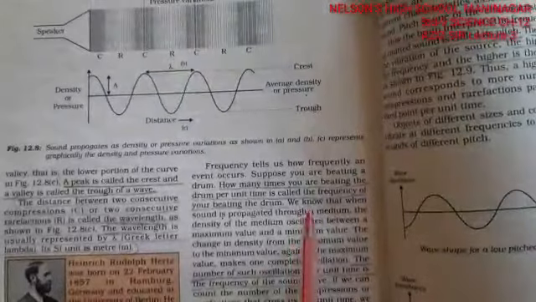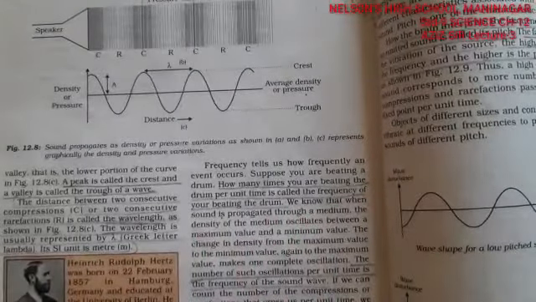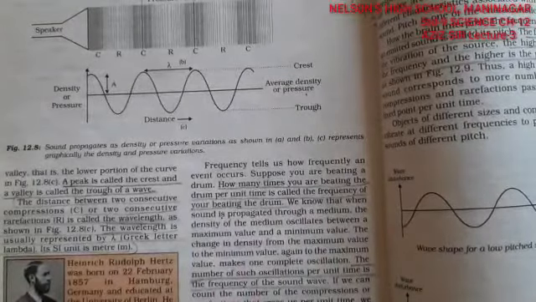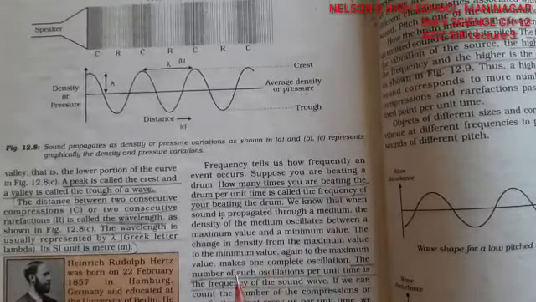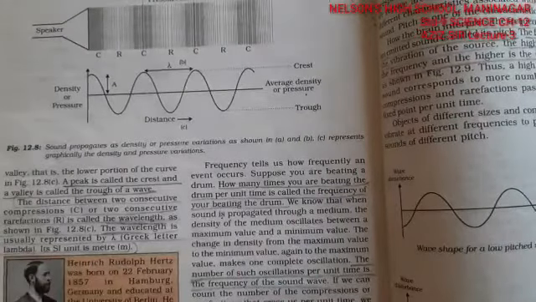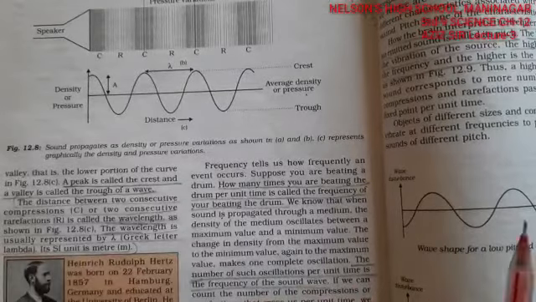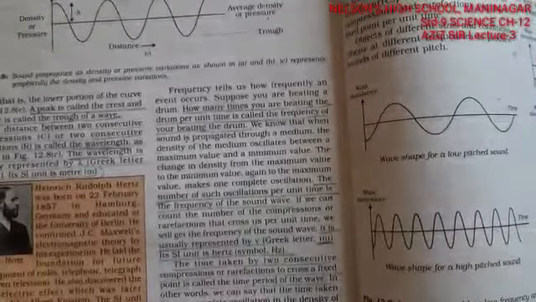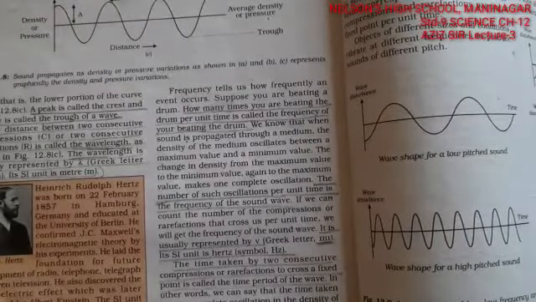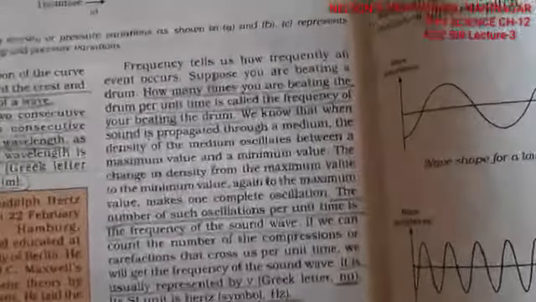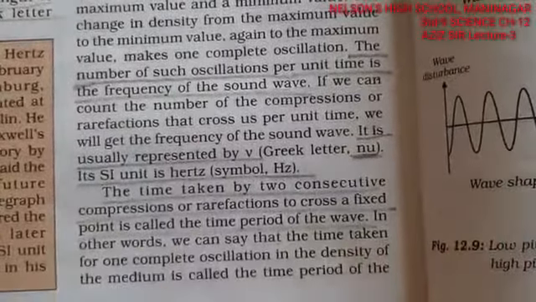Now, how many times you are beating a drum per unit time is called frequency. That means you are beating a drum continuously, and that is frequency. So the number of times the particles oscillate, that is the number of wavelengths passing per unit time, is called the frequency of the sound.